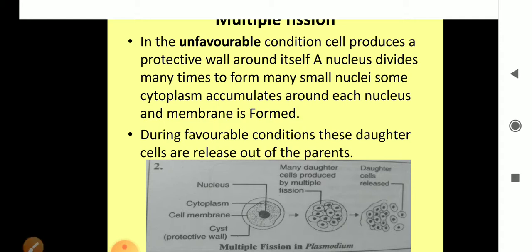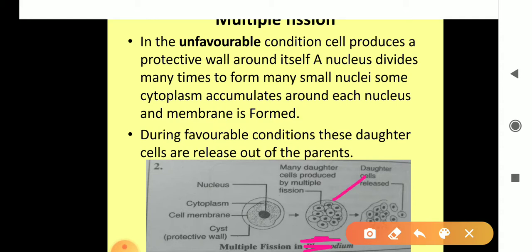When the conditions are not favorable, the cell produces a protective cell wall around itself, and the nucleus divides many times to form many small nuclei. Some cytoplasm also accumulates around each nucleus, and a membrane is also formed around each nucleus. And finally, in favorable conditions, the outer cell wall ruptures and many new individuals come out. This was multiple fission, because many new daughter cells are formed at one time. That's why it is called multiple fission.